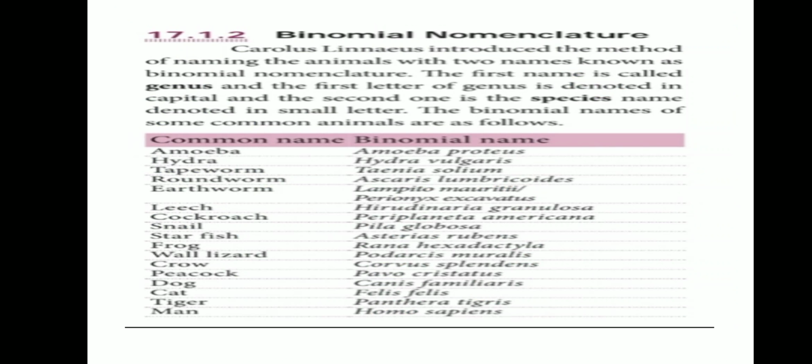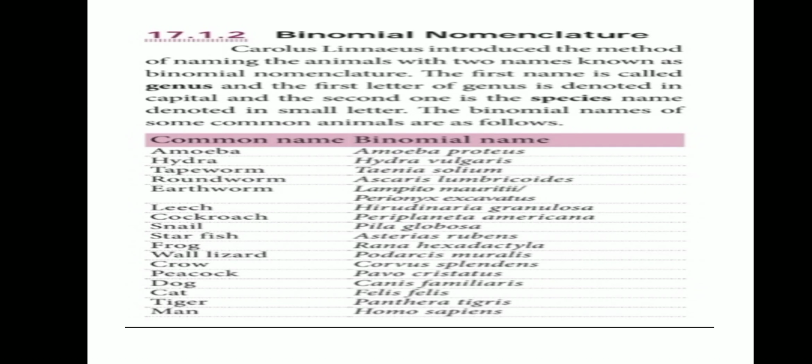And next we'll see about the nomenclature. This was given by Carolus Linnaeus. Already we saw about this Carolus Linnaeus, isn't it? He only classified the living organisms into plant and animals, isn't it? Also he gave the method of naming the animals with two names. What are the two names? With the two names known as binomial nomenclature. So here two names are given for each category of the animals.